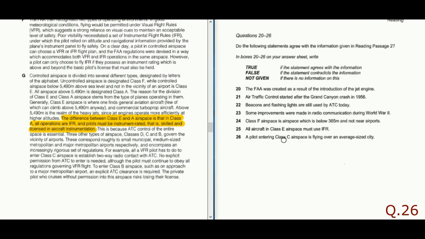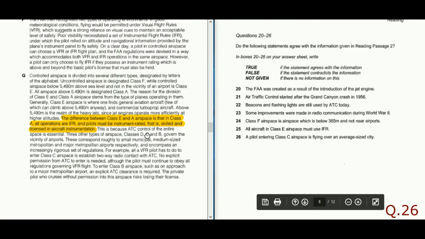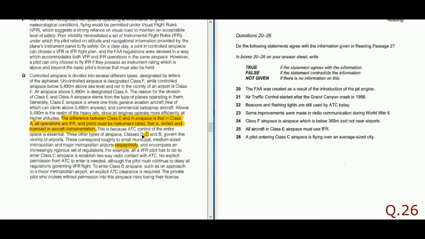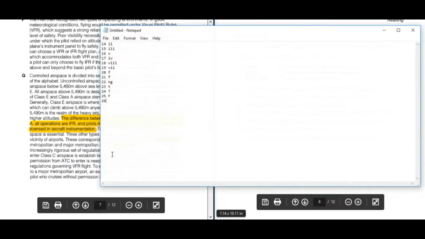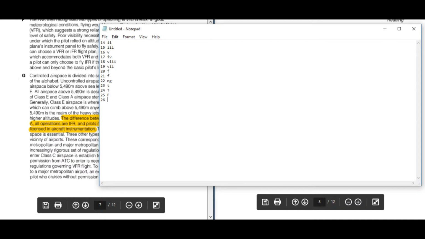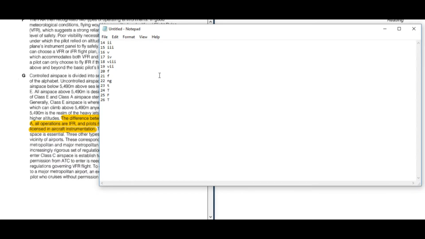And the question is, the pilot entering class C airspace is flying over an average sized city. So C is for medium sized metropolitan, so average sized city. This is a true statement, because it has the exact meaning related to the question and the statement.